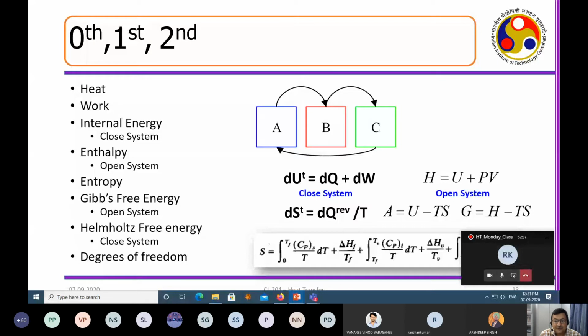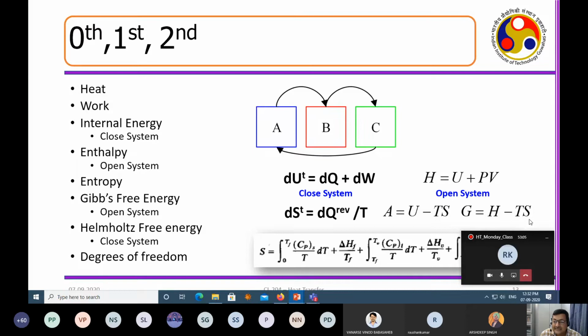So the part of the energy that is available for any engineering application is called the free energy. So G and A are a measure of the available energy for you for an engineering application. How do you get G and A? This is the total energy available for an open system, and this is the total energy available for a closed system.